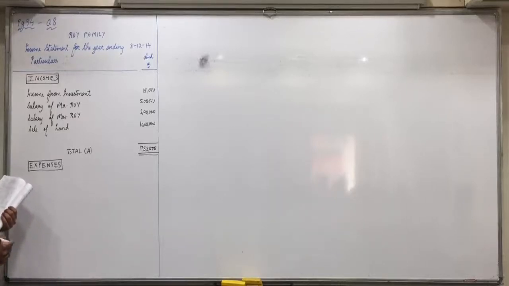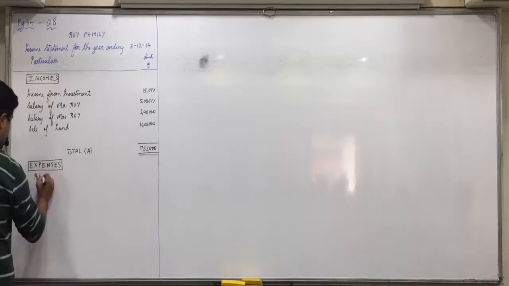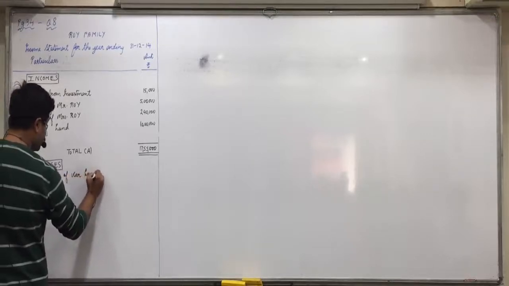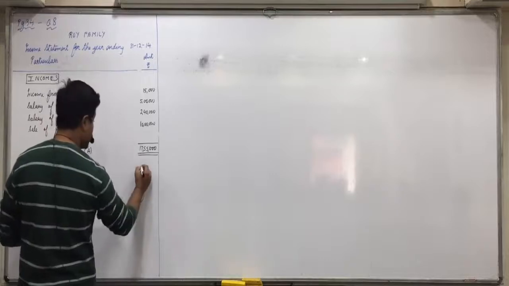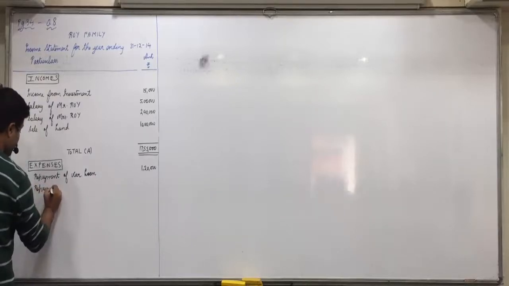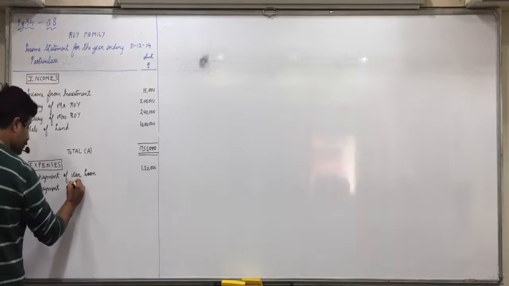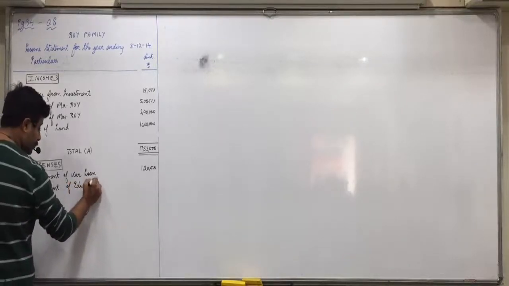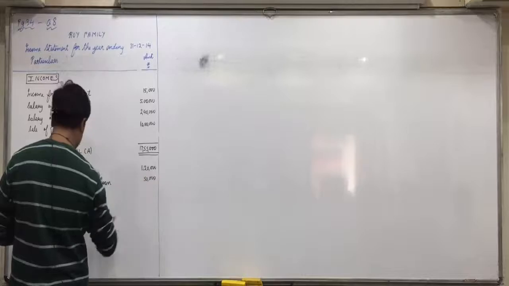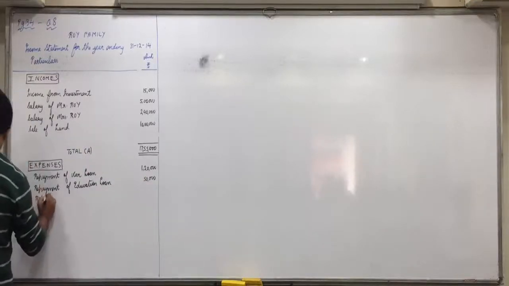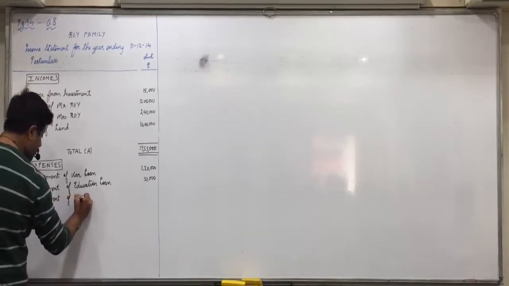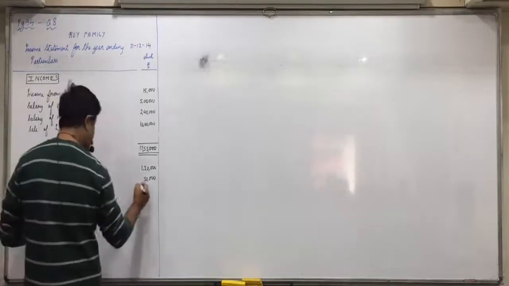Repayment of car loan, 1,20,000. Then repayment of education loan, 50,000, and repayment of home loan, 1 lakh.